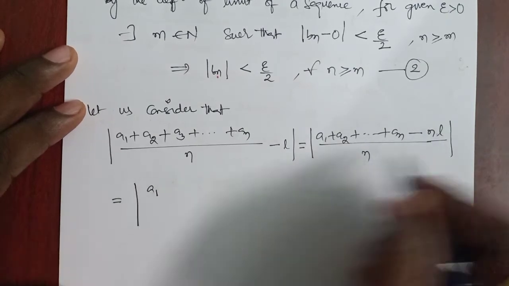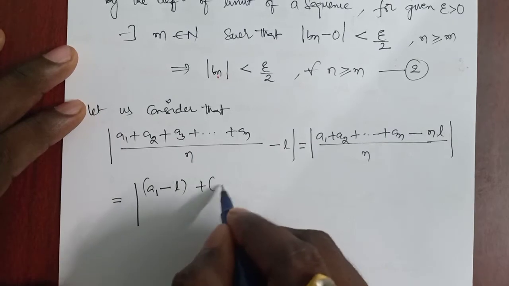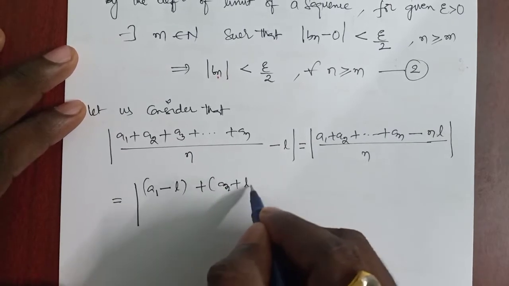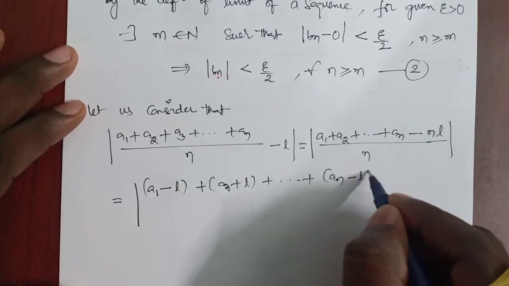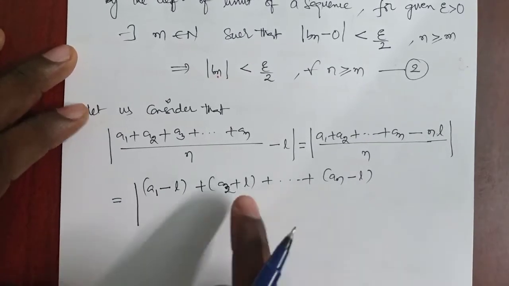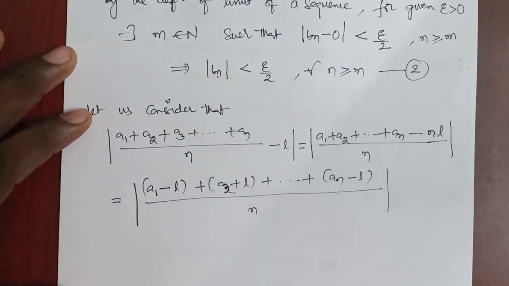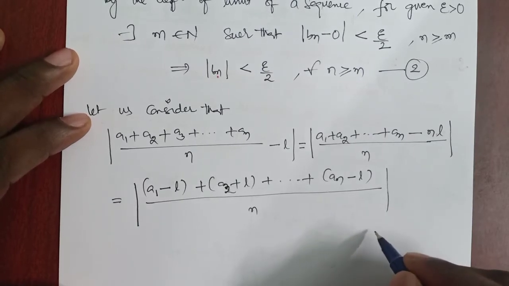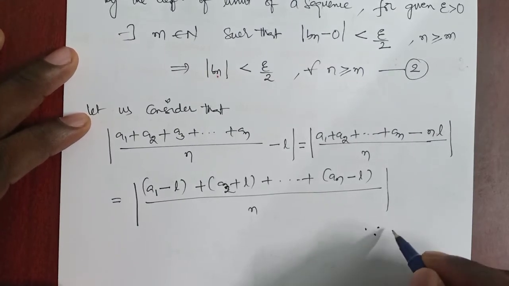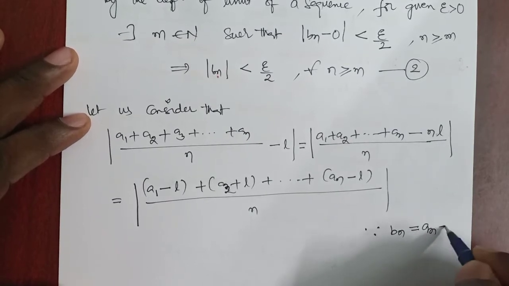Splitting the n L's, we get a1 minus L plus a2 minus L plus and so on, finally an minus L, whole divided by n. From the given data, we are considering bn equal to an minus L.